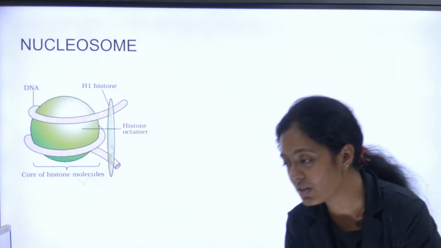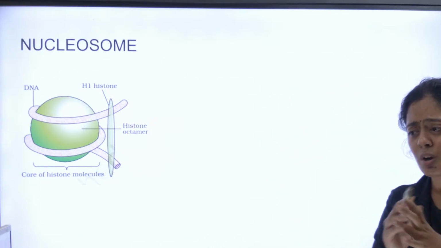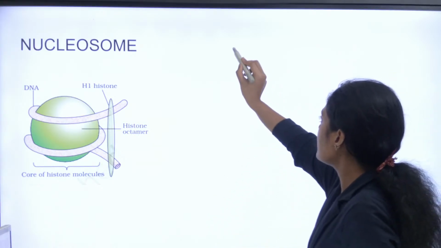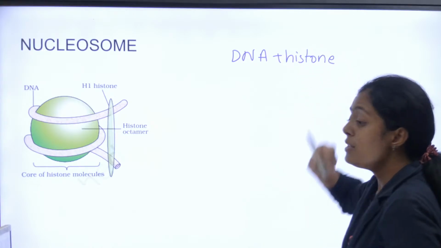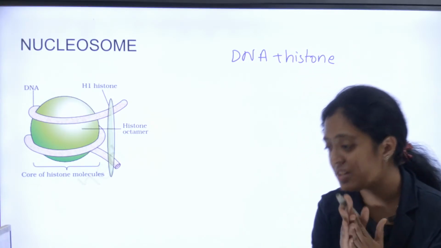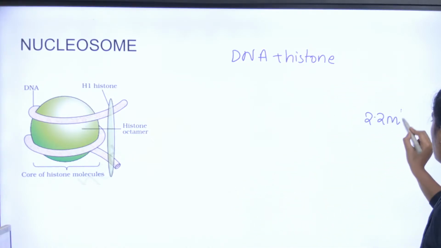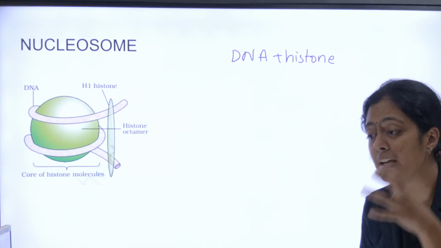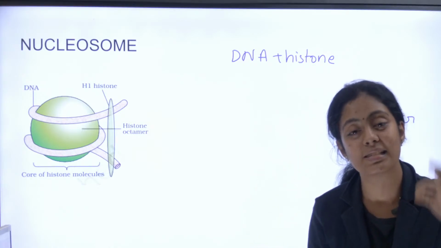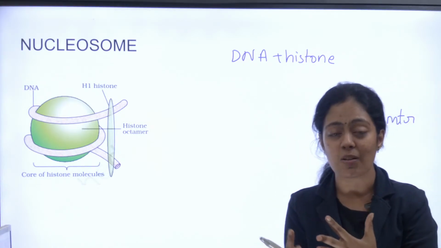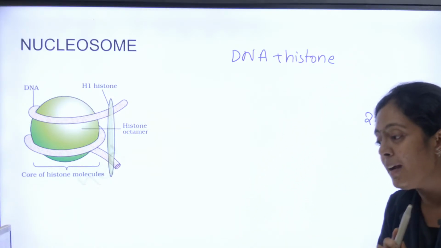Nucleosome. Can anyone tell me what is a nucleosome? What is this nucleosome composed of? Nucleosome is composed of DNA and a protein called histone. Okay. So ஒரு செல்லிலும், they are positively charged histone. Very good. ஒரு செல்லிலும் there is this 2.2 meter long DNA, basically packed in a very minute space inside your cell, inside your nucleus. So அந்த packaging வந்து ஒரு protein தேவைப்படுது, அந்த protein வந்து histone. Correct? DNA and protein octamer.